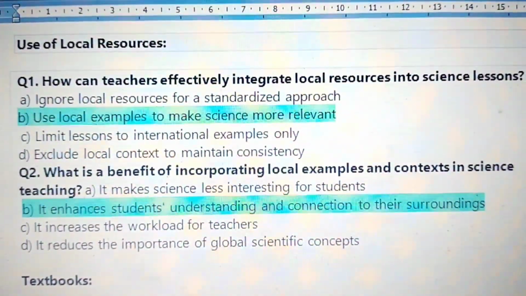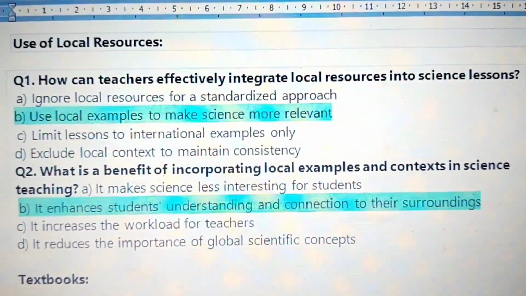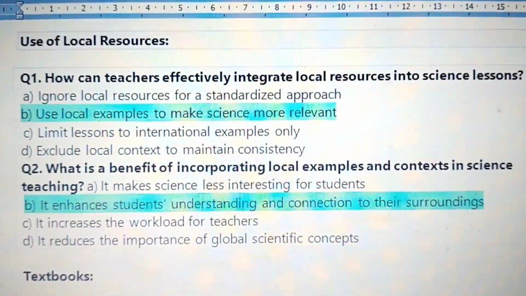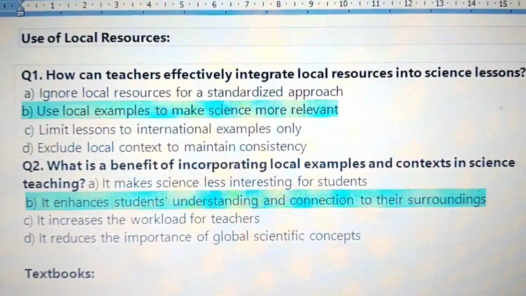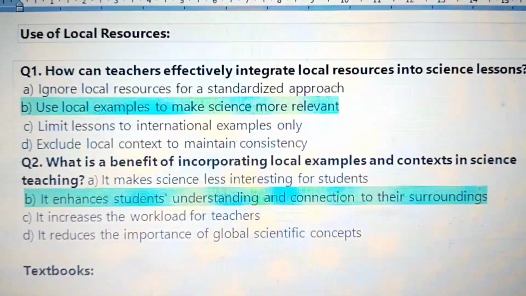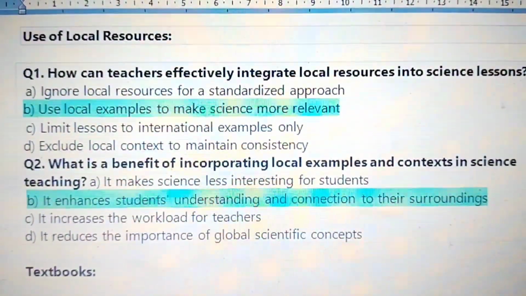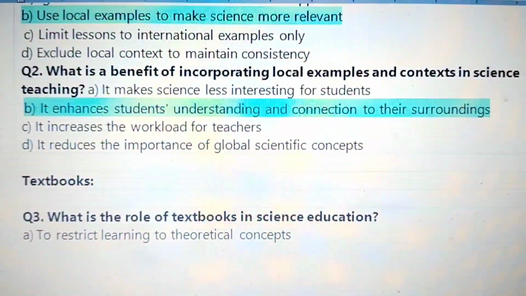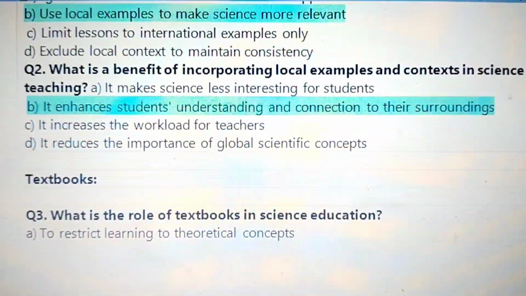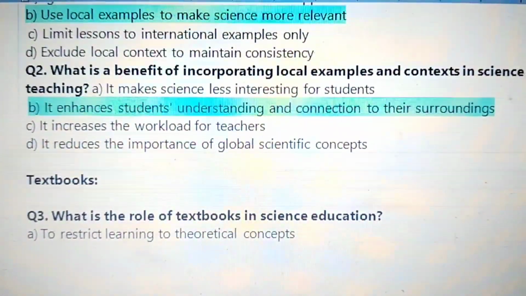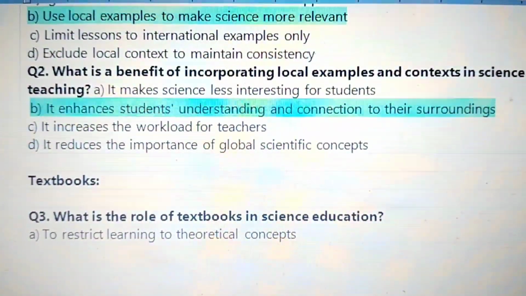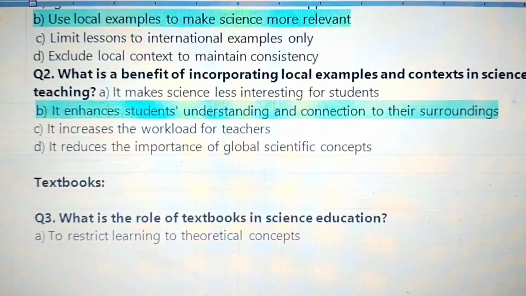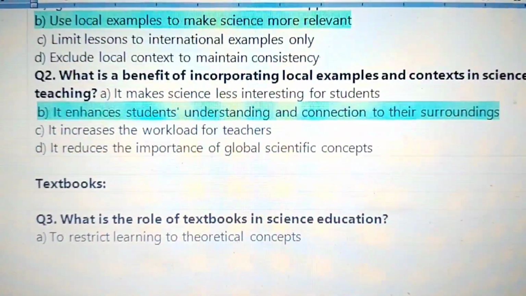Next topic, use of local resources. Question 1. How can teachers effectively integrate local resources into science lessons? Answer: use local examples to make science more relevant. Number 2. What is a benefit of incorporating local examples and contexts in science teaching? It enhances students' understanding and connection to their surroundings.